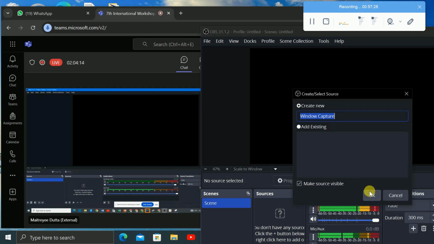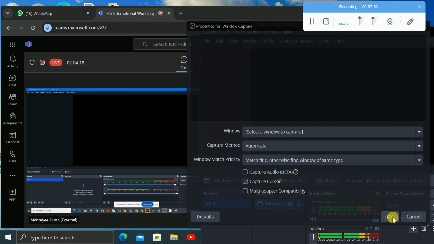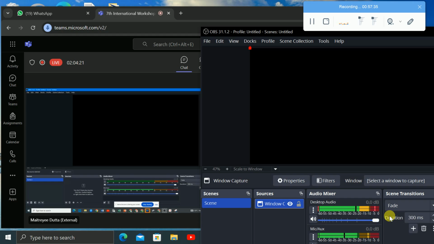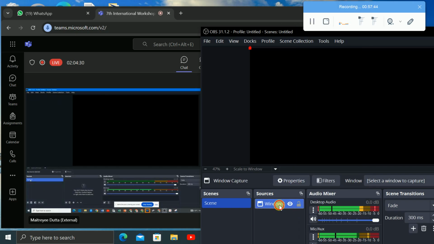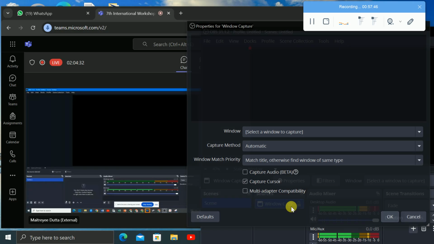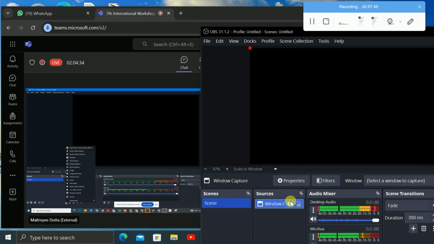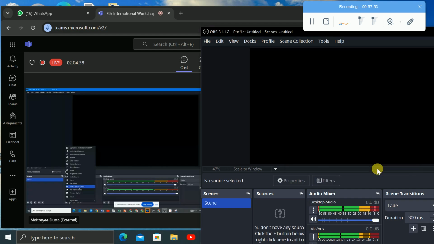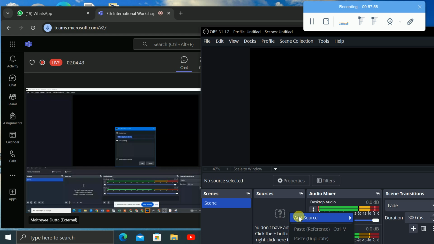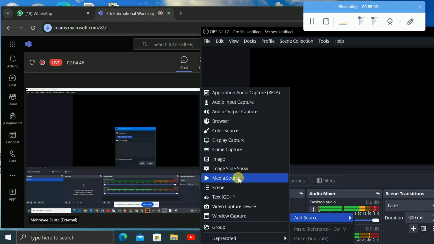Just like a slight transition, we have the scene transition. And here we have the recording option, the streaming option, the studio mode option, and the other settings option. So first of all, let us go to scene, right? In the scene, we will import the sources. For example, first of all let us see the video capture device, where I can capture my video, right? So I will just click on it.